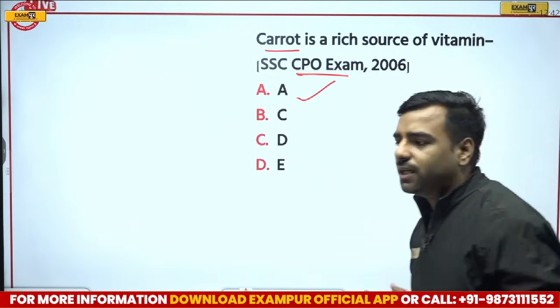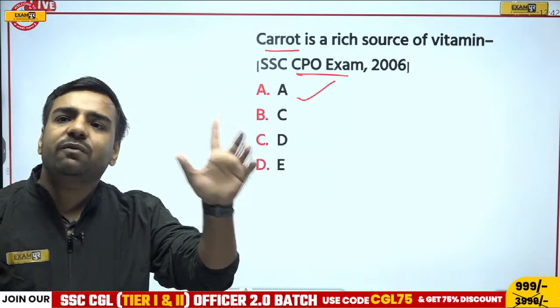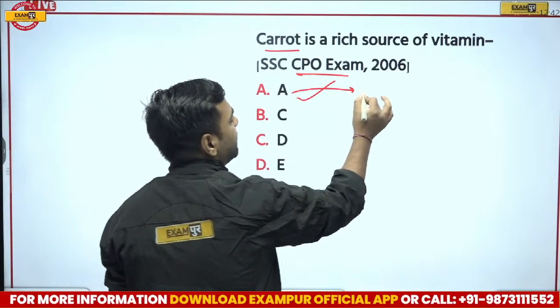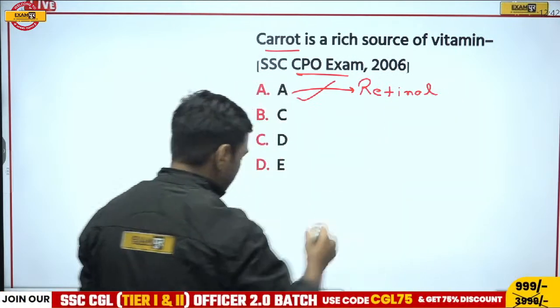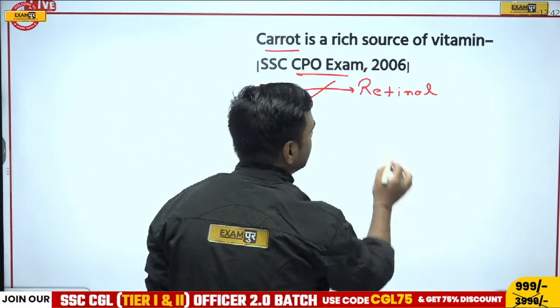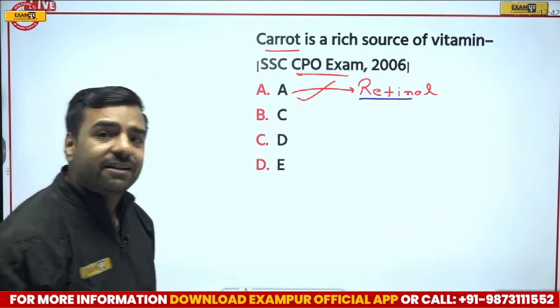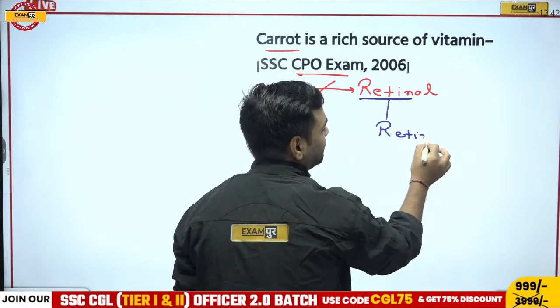That's true. Totally correct. If I talk about vitamin A, what is its name? From the name itself, you will be getting the answer. How? Vitamin A's name is retinol. Now just have a look at this word retinol. Retin. Can you relate it? Retin is related with what? Retin, you can write retina.